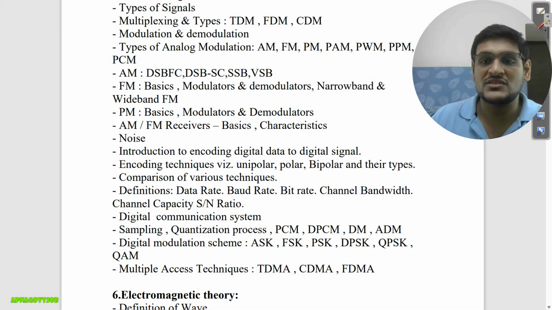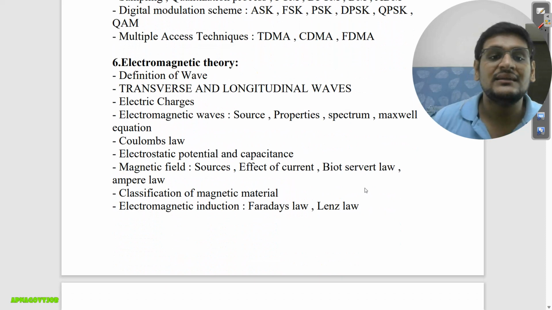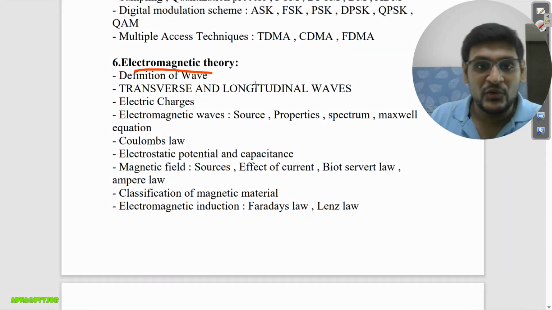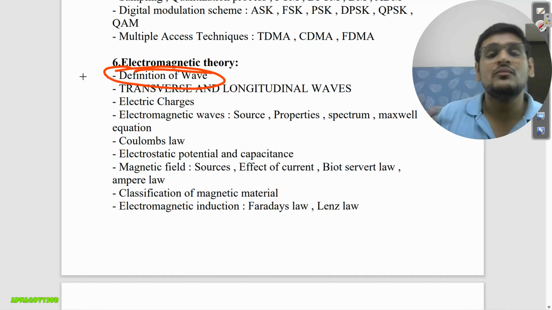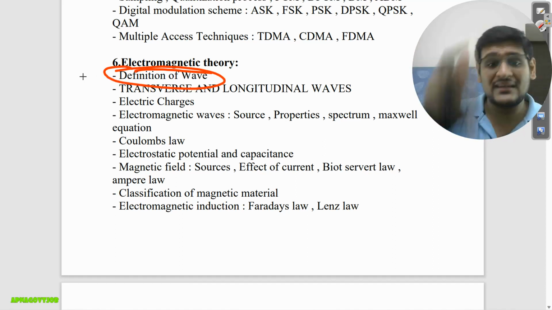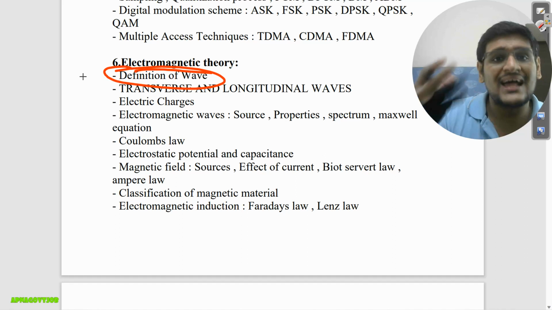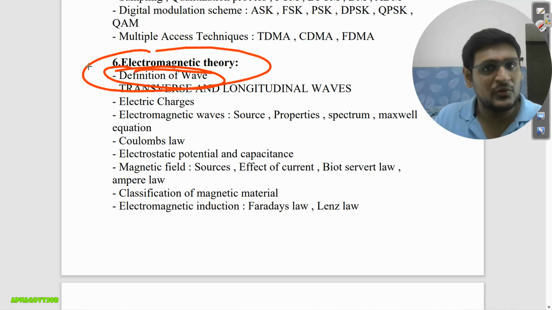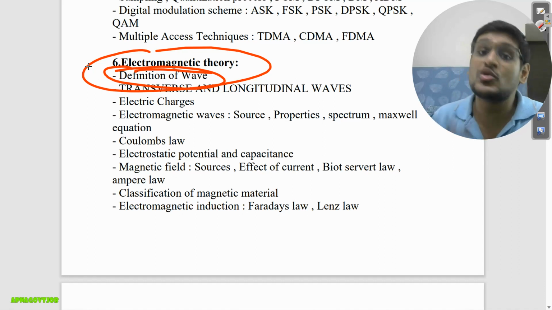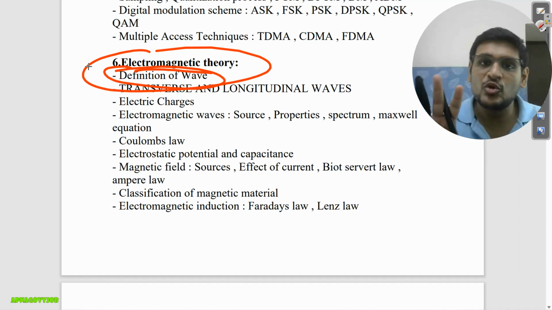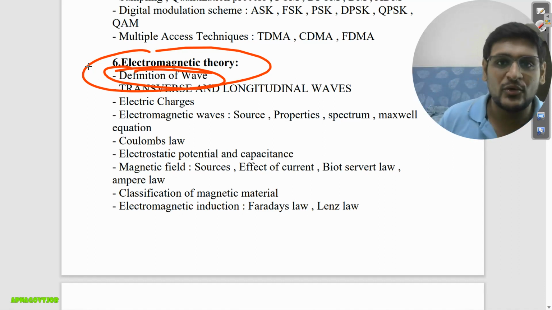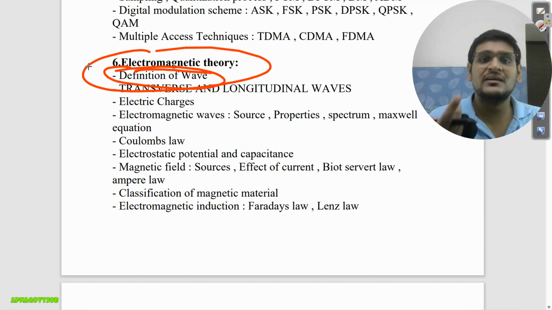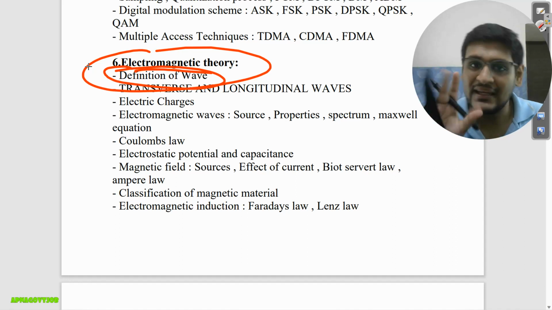This is your fourth subject. Now the next is fifth, sorry, this was fifth: electromagnetic theory. Definition of waves. Those who are from a physics background, I hope you already did this in your class 12th. For this chapter you can also refer to NCERT, where we have 4 chapters. The combination of those 4 is what we will study in electromagnetic theory. A little bit more detail I will definitely cover in your mock tests and everything in your success pack.